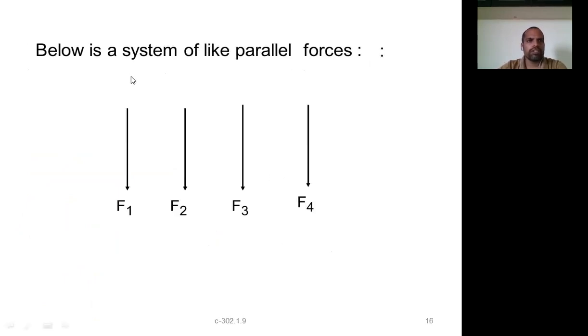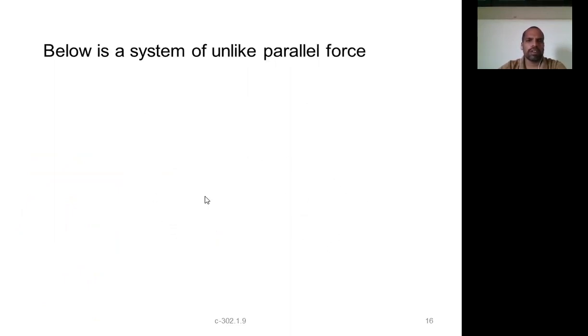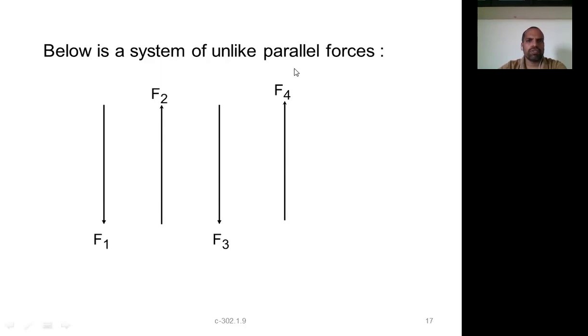This is a system of like parallel forces, meaning all are acting in the same direction, the downward direction. All these four forces have the same direction. Next, below is a system of unlike parallel forces. One is upward, one is downward, one is upward. All are positive only, but the sense is different. Some of them are downward, some of them are upward.